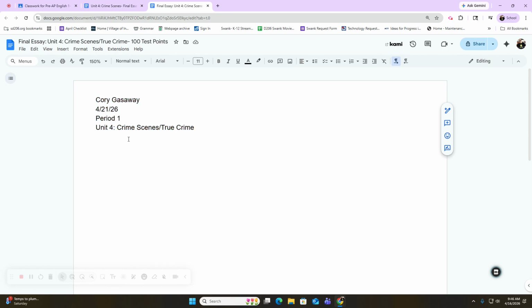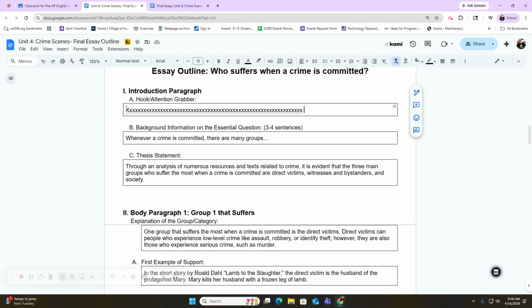Okay, if you're back, then you're ready to put your paper together. So what you want to do is drop your cursor down right here. I have it set up right here, indented perfectly, double spaced, ready to go. And all you have to do is toggle back and forth between your outline and this essay, and you just go in order.